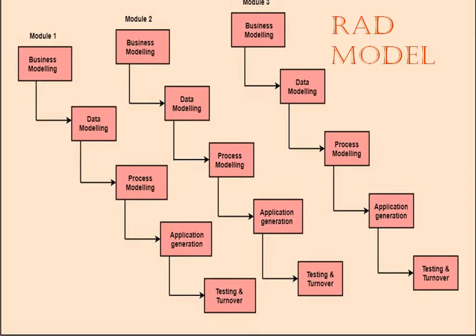Let's see the RAD model. The first phase in the RAD model is business modeling. This phase is all about the flow of information to various business channels and is an important and fundamental stage in the RAD model. During this phase, it is possible to get a complete picture of the business process functionality.